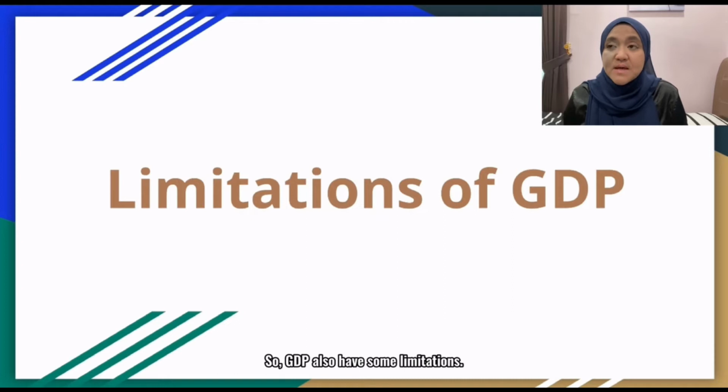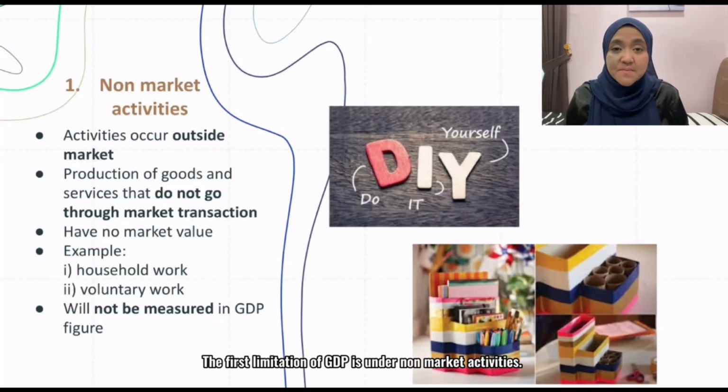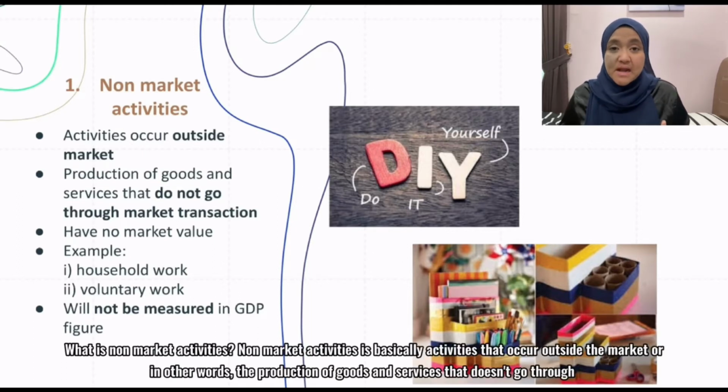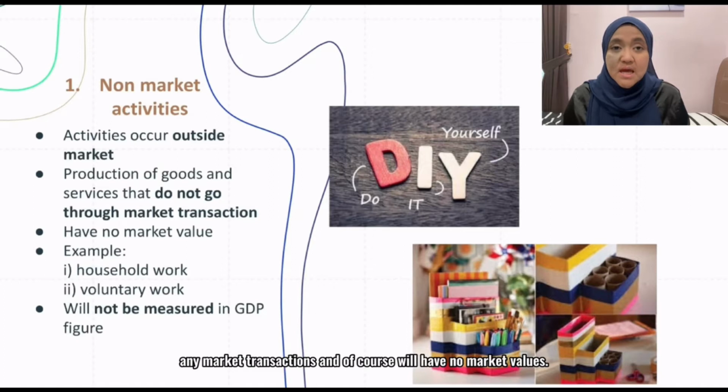So, GDP also has some limitations. The first limitation of GDP is non-market activities. What are non-market activities? Non-market activities are basically activities that occur outside the market, or in other words, the production of goods and services that does not go through any market transaction and of course will have no market values.